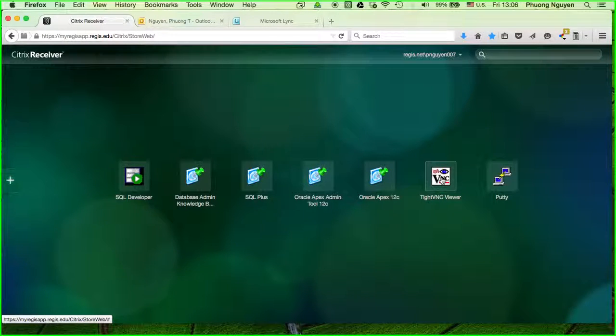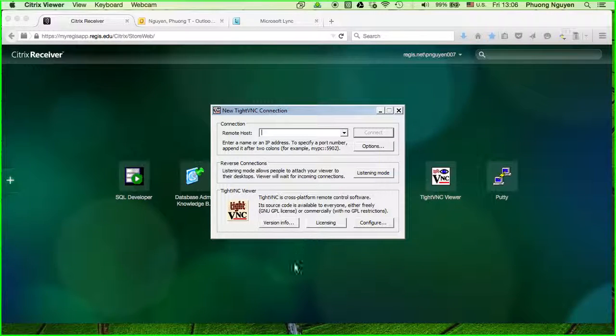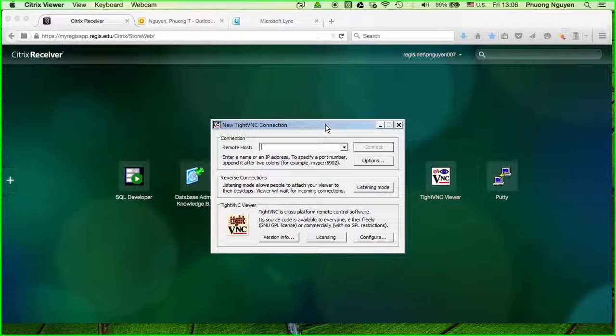Okay, I'm gonna click on VNC viewer. We have to log into the VNC viewer, and the remote host name is aura05.regis.net. We're going to the database MSCD 642.